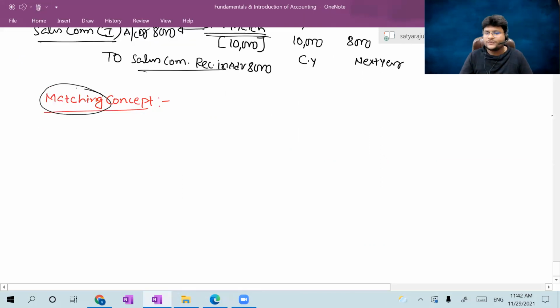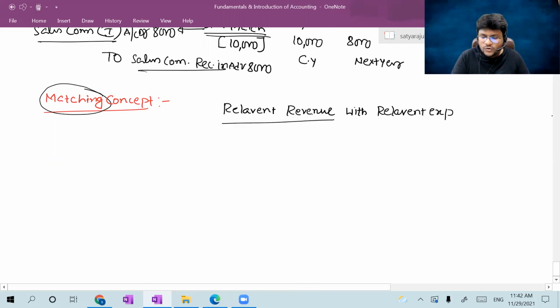You should match the relevant revenue with relevant expenses.